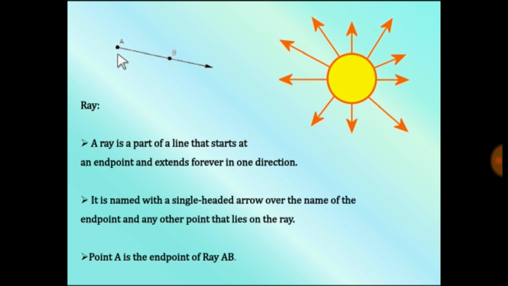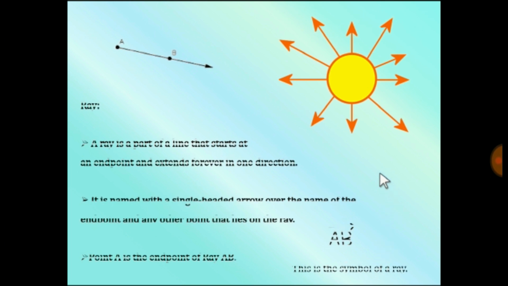I repeat, you take end point, take any one point on the ray, name both the points, then after naming both the points, you should write ray in front of that. For example, A, B, ray A, B. If the name here is P, here it is Q, ray PQ. One more symbol is used where you draw one small ray above it and you write AB. This is also a symbol used for ray.